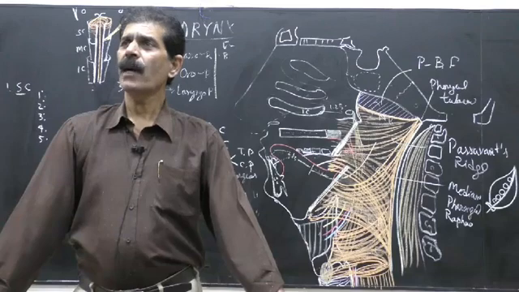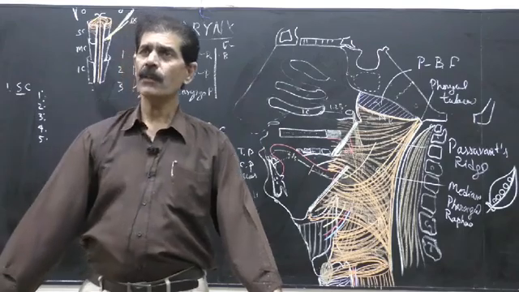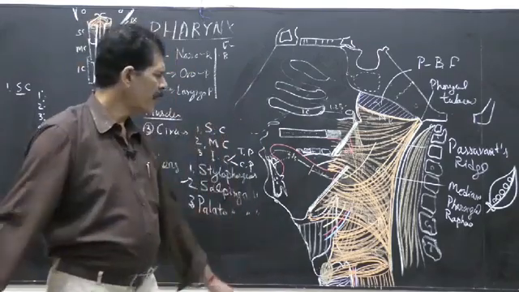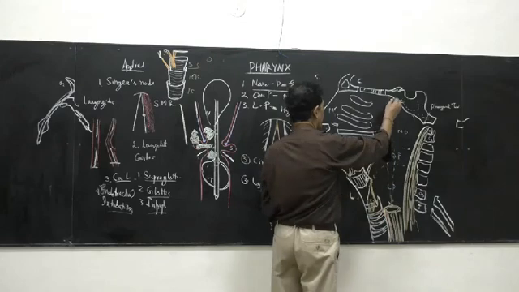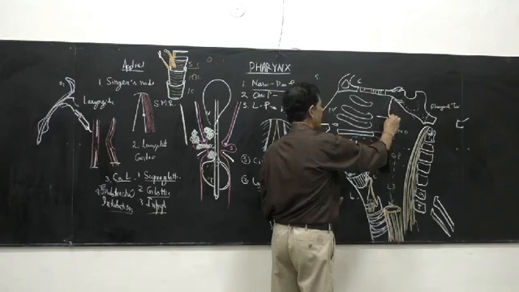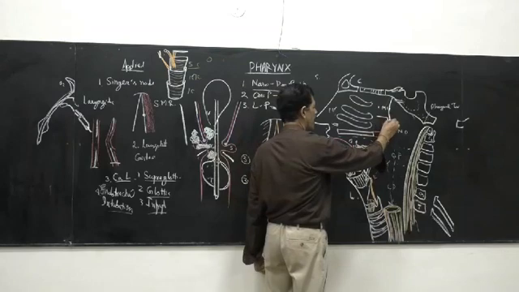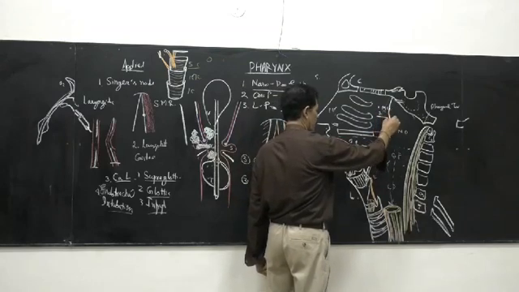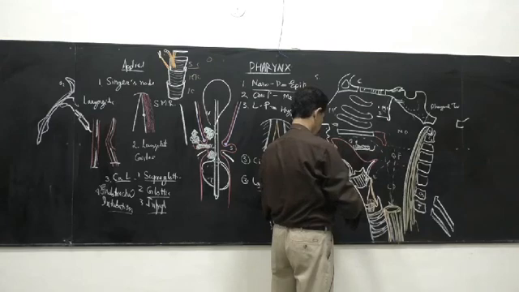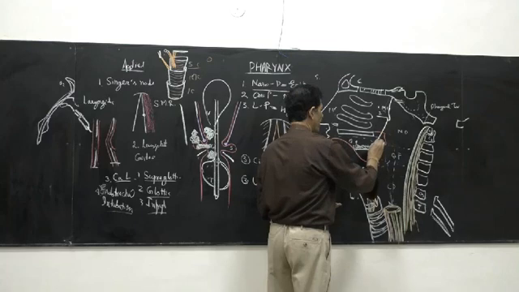The thyropharyngeus part of the inferior constrictor is supplied by the pharyngeal plexus. Now the superior constrictor takes origin from the lower posterior border of the medial pterygoid plate. Number one, medial pterygoid plate, posterior border, lower part. Then number two, the hammer-like pterygoid hamulus. This is the pterygoid hamulus. And we know what is attached to the pterygoid hamulus? Pterygomandibular raphe.